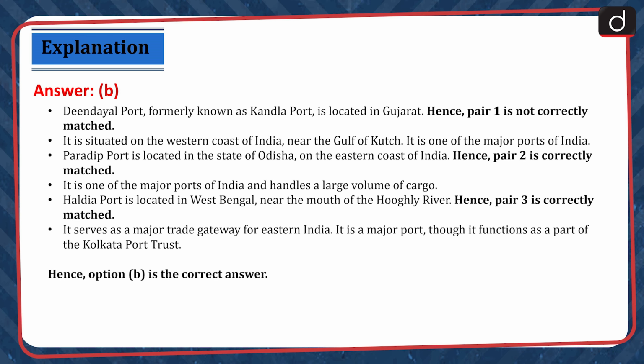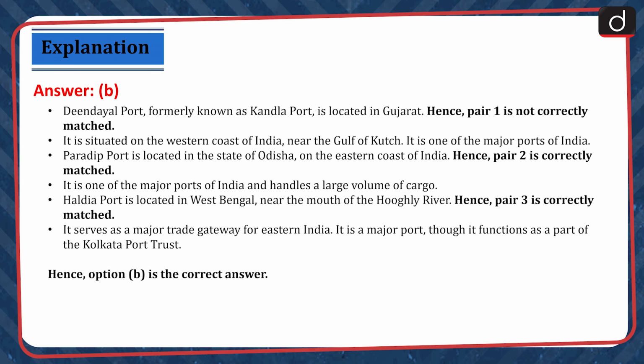Deendayal Port, formerly known as the Kandla Port, is located in Gujarat. Hence, pair 1 is not correctly matched. It is situated on the western coast of India near the Gulf of Kutch. It is one of the major ports in India. Paradeep Port is located in the state of Odisha on the eastern coast of India. Hence, pair 2 is correctly matched. It is one of the major ports in India and handles a large volume of cargo.